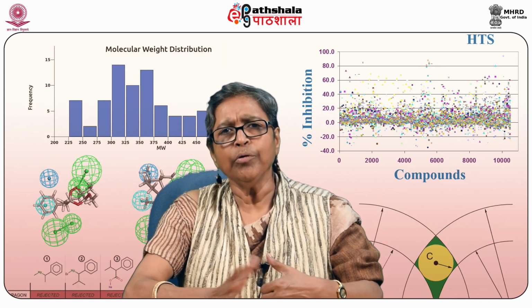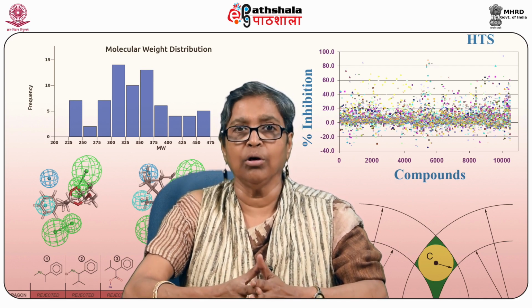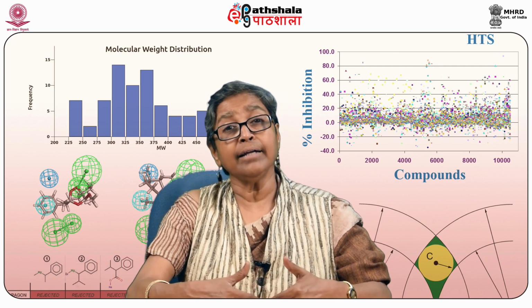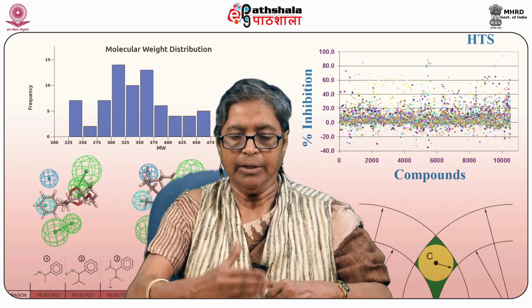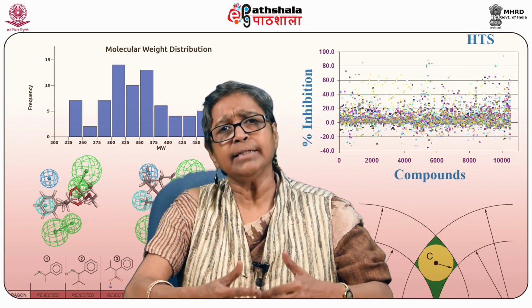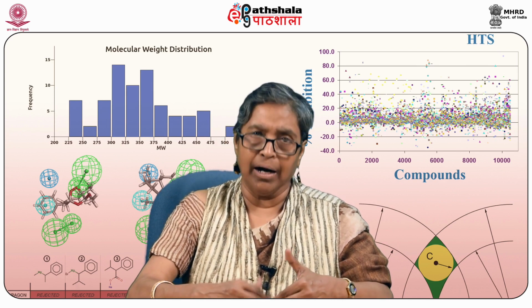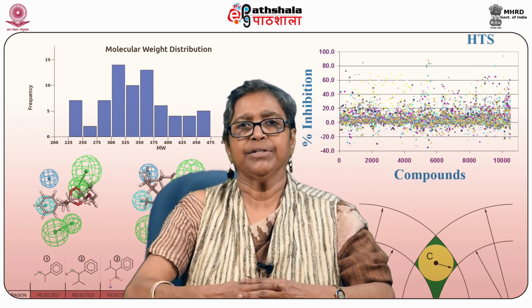Now, today we will be learning mostly about the history of the subject called chemoinformatics, how it has grown up, and it started way back in the 18th century. As it has grown, how computers took the major part and role to elaborate these chemical notations.